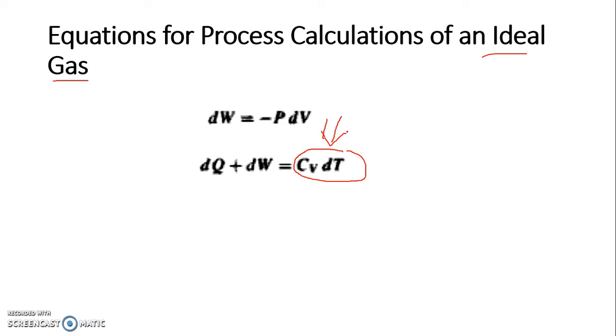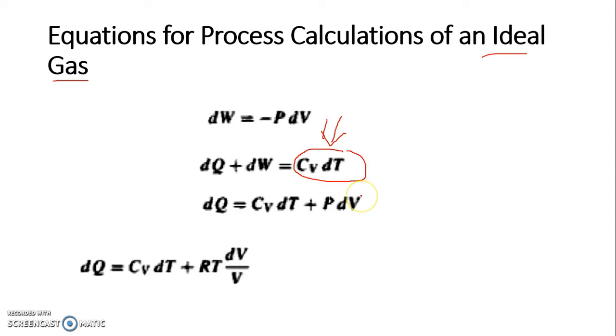So I replace dU with Cv dT. I get dQ plus dW equals Cv dT, and this can be written as dQ is equal to Cv dT minus dW, and minus dW is replaced with P dV. Then replacing P with RT by V, I get dQ is equal to Cv dT plus RT dV by V. I can write dW as minus RT dV by V. These are some of the equations I will utilize in further slides so that we arrive at equations for specific kinds of processes.